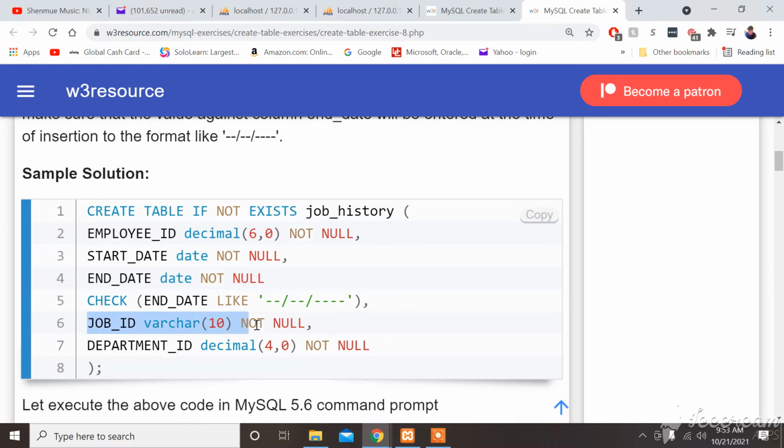Job ID, character limit is 10, can't be empty. Department ID, decimal format, allow it to 4 digits, we don't want no change and it can't be empty.